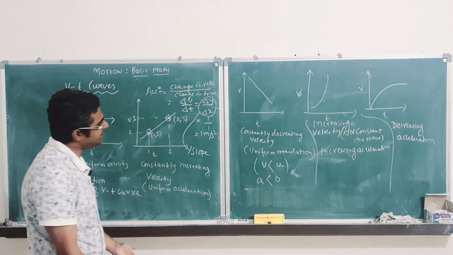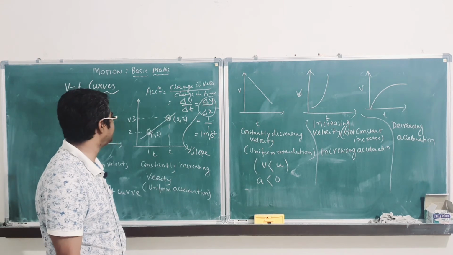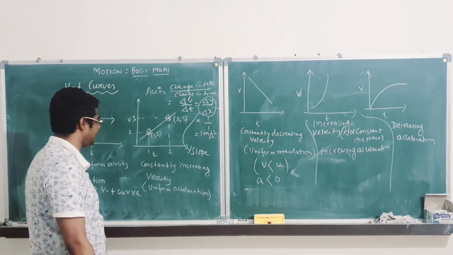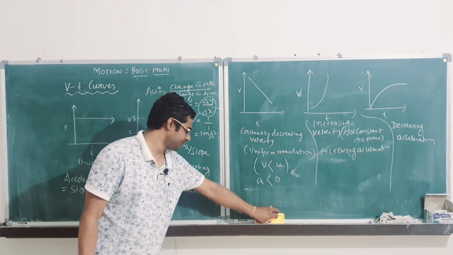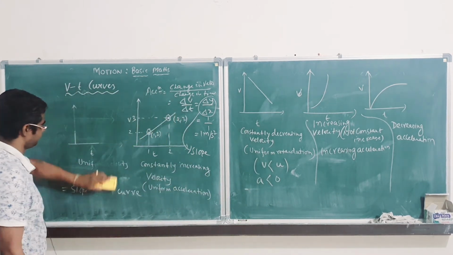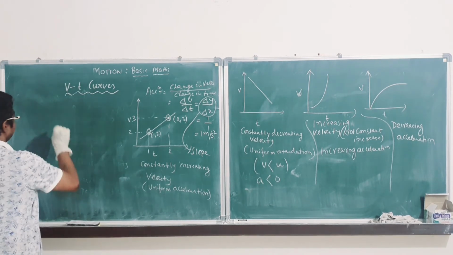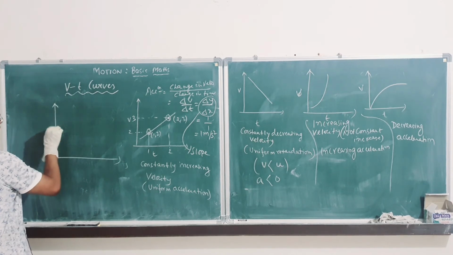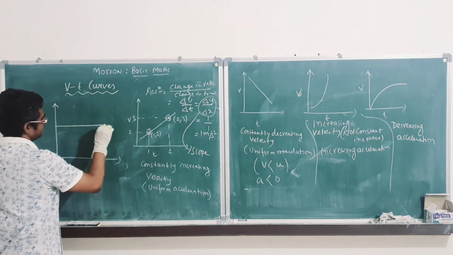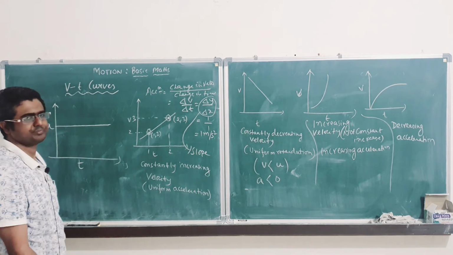So if somebody asks you what will be the acceleration time curve for this, that is constantly increasing velocity, this one, because acceleration is constant, right?